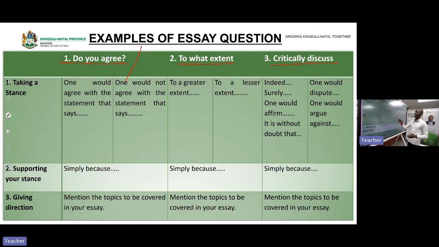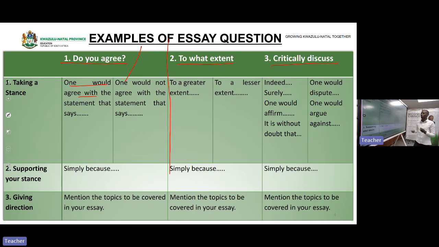Now, when you go about taking a stance, remember we said step number 1, you take a stance. In this essay of do you agree, they will give you a statement and ask you, do you agree with the above statement? Yours is to take a side, whether you agree or you disagree. And when you agree, this is how you agree. One would agree with the statement that says, so you are agreeing to the statement that they gave you.